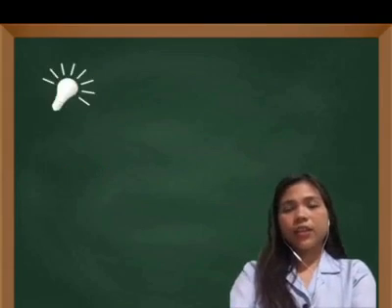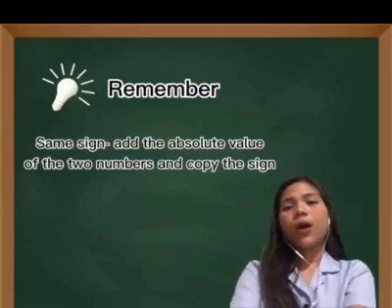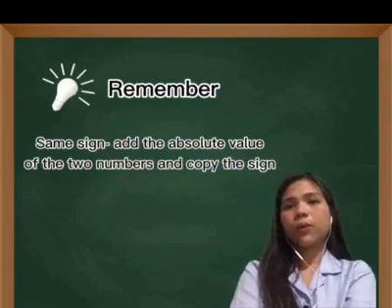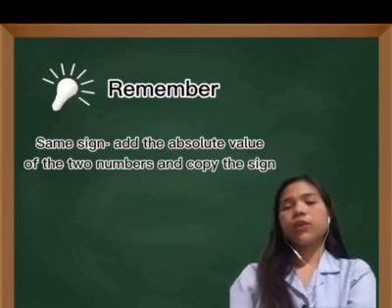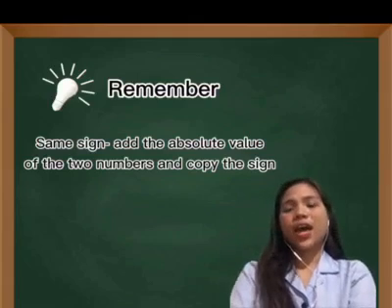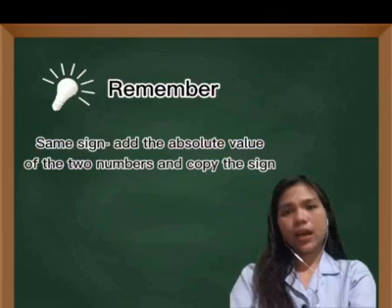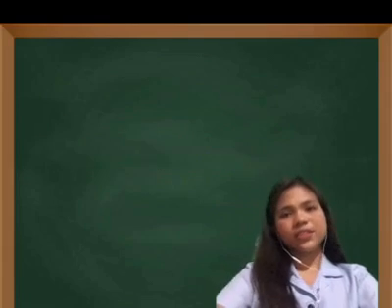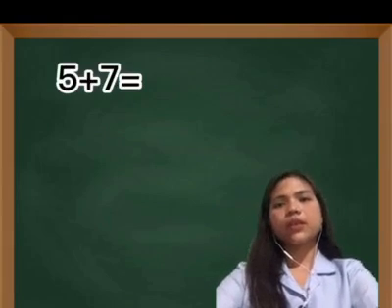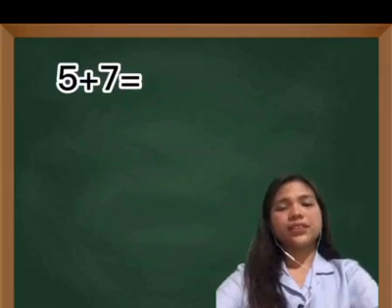If you're adding integers with the same sign, all you need to do is add the absolute value of the two numbers, and copy the sign of the numbers in the given problem. Let's take for example 5 plus 7.